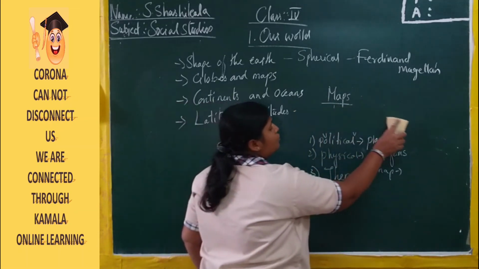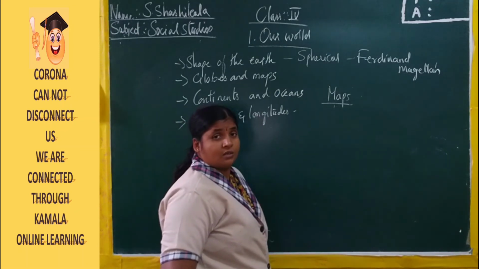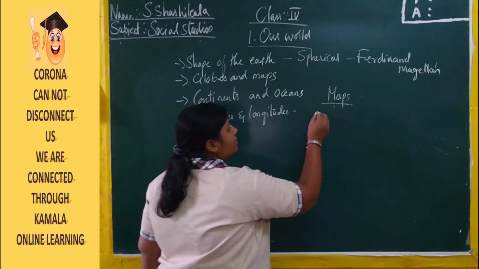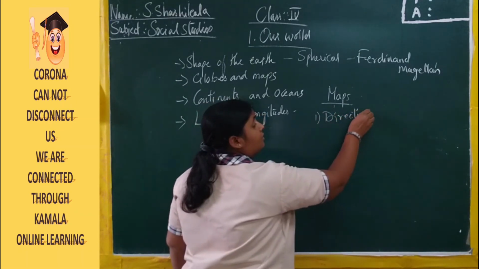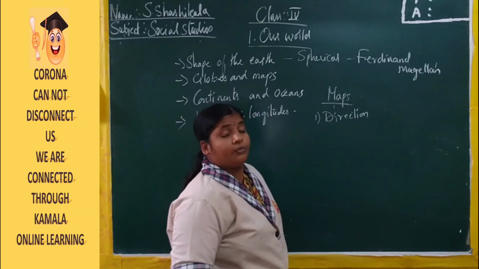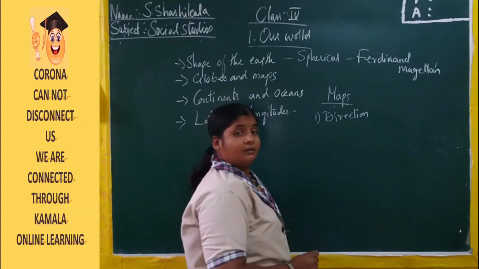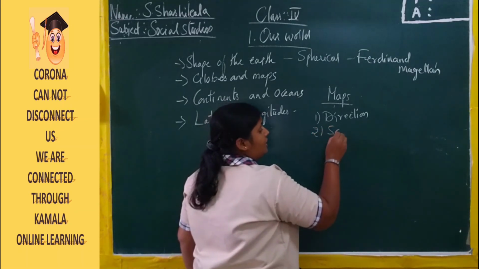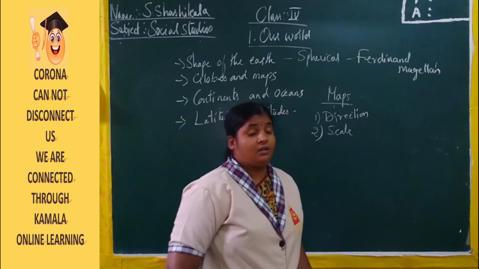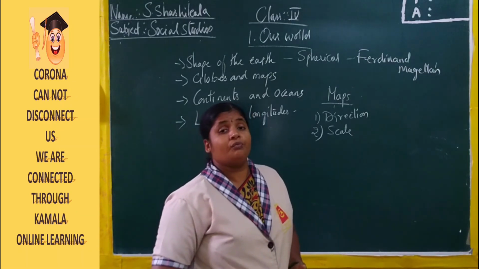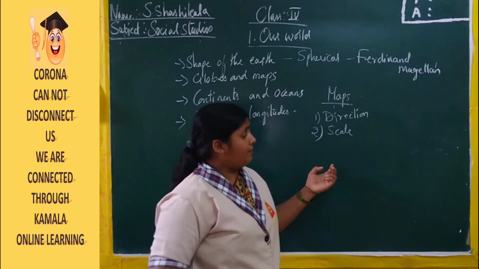Now, to draw a map and make it very easy as per our convenience, the following features are very important. The first one is directions. Without directions we can't reach our destination very easily; it will be very difficult. The second one is the scale. We can't draw the actual, real thing on paper, so we reduce its size and put it on the map.